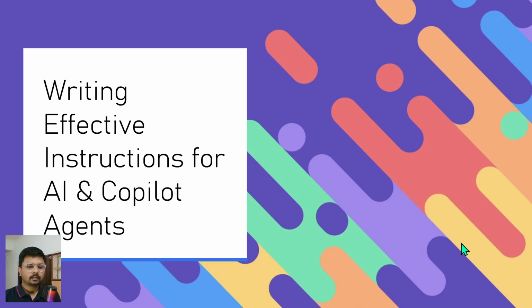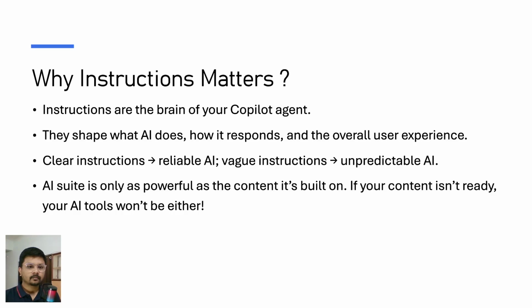Hey everyone. So in this video, we are going to see how to write effective instructions for the Copilot. Why do the instructions matter? The first thing, because instructions are the brain of your Copilot agent. Whatever you tell the Copilot or any AI or LLM model, it will act accordingly. So if we tell it clearly what to do, it works well. If you give unclear instructions, the result may be random.